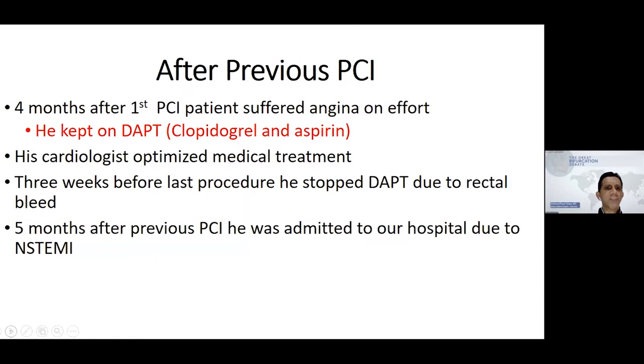After the previous PCI, 4 months after the first PCI, the patient suffered angina on effort. He kept on DAPT at that time, clopidogrel and aspirin, and his cardiologist optimized medical treatment. But 3 weeks before the last procedure, he stopped DAPT due to rectal bleeding. And 5 months after the previous PCI, he was admitted to our hospital due to non-ST elevation.